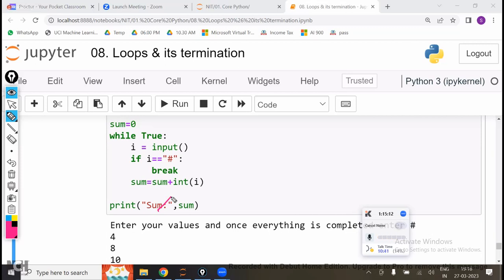Is that clear, guys? Yes. If you are having any questions, you can ask me. Otherwise, that is the end of the session, and I will upload the while loop notes in both the drives, the temporary drive and the permanent drive.